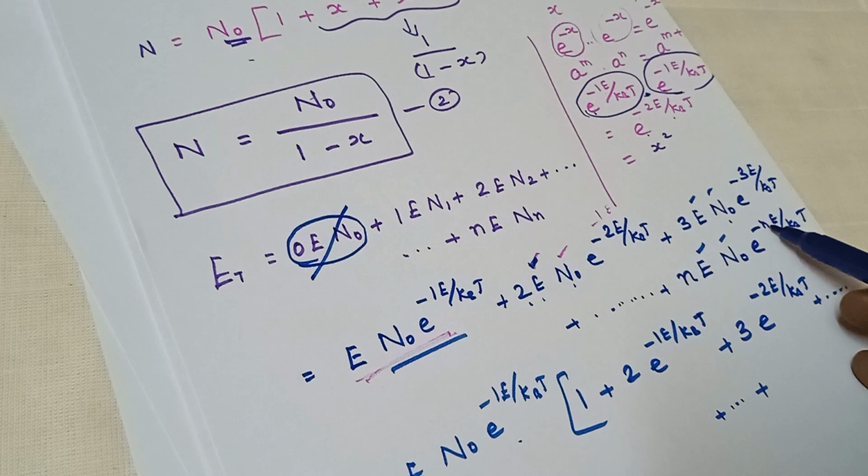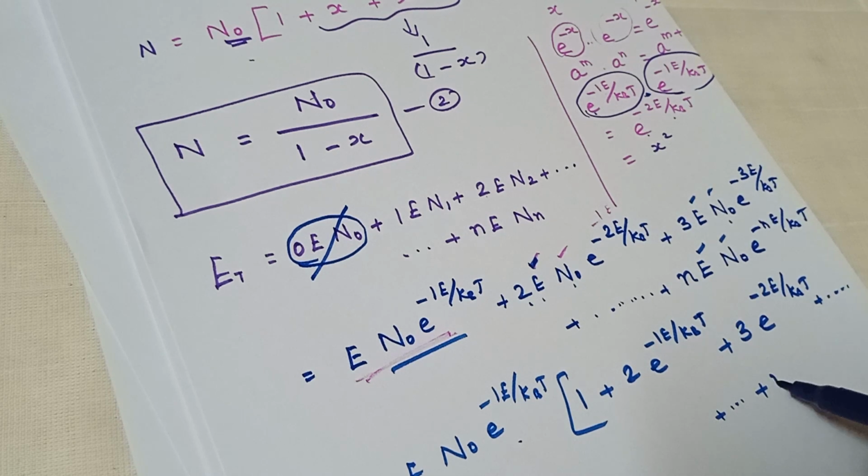If it is 10, you will get 9 only. Therefore, 10 minus 1 is 9. In a similar way, n is here, n minus 1 should be written here. Therefore, n e power minus (n minus 1)e by kBT.